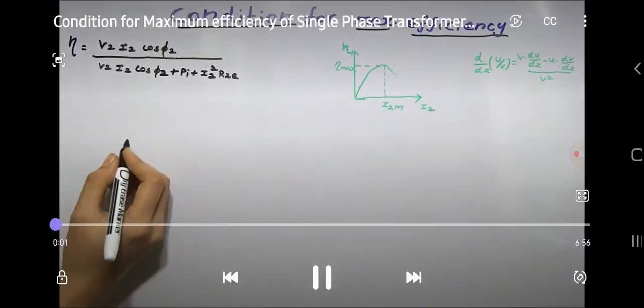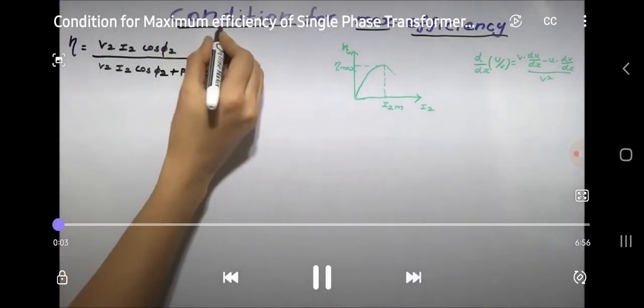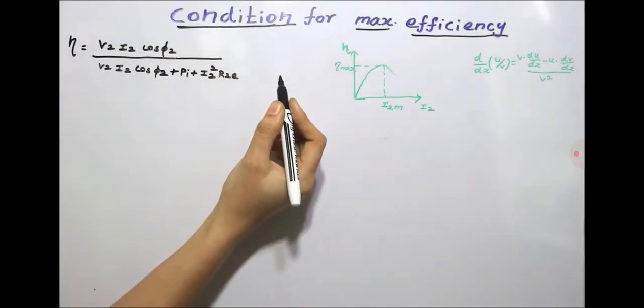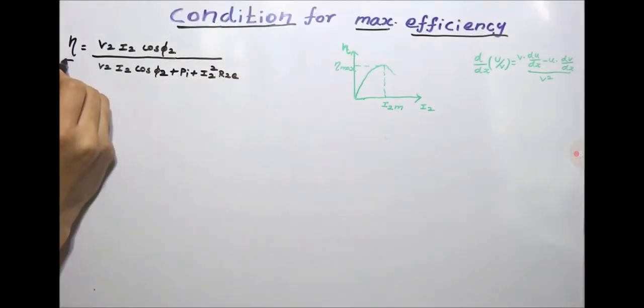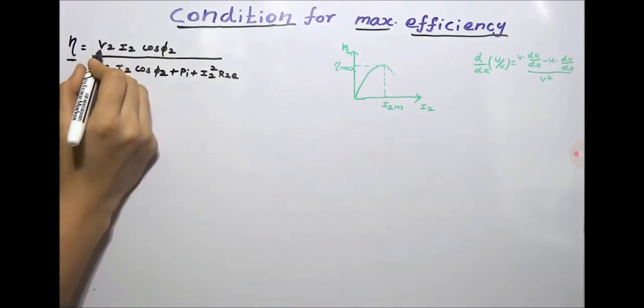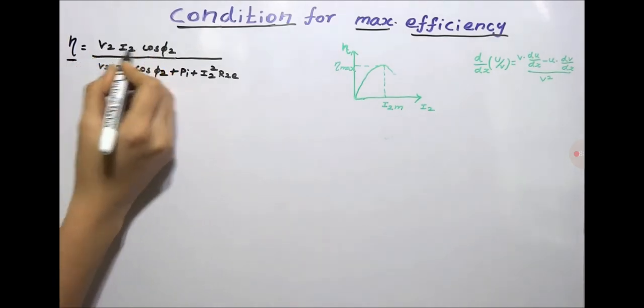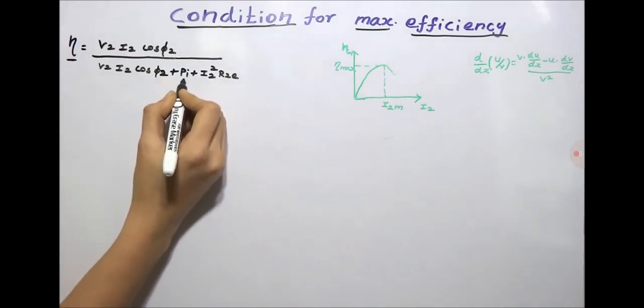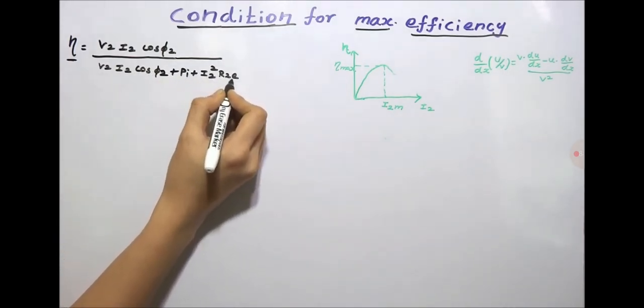In this tutorial, we will see the condition at which the efficiency of a transformer will reach the maximum value. The efficiency of the transformer is written as V2 I2 cos phi 2 divided by V2 I2 cos phi 2 plus Pi plus I2 squared R2e.